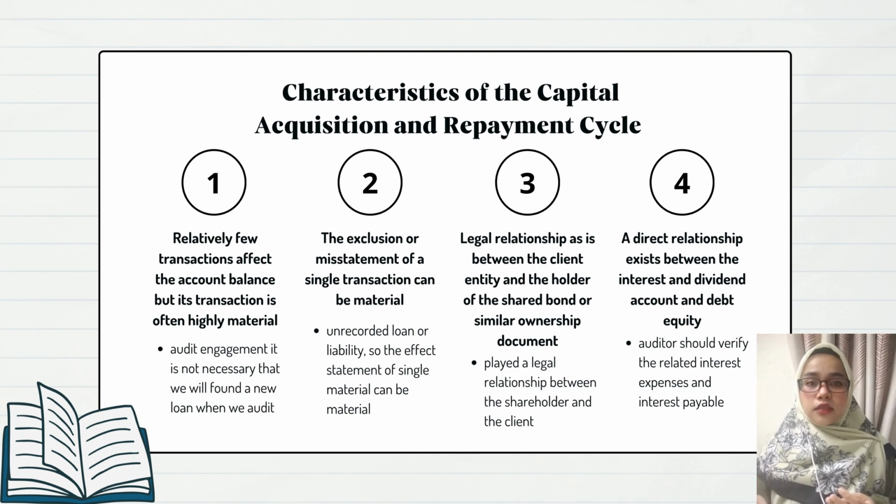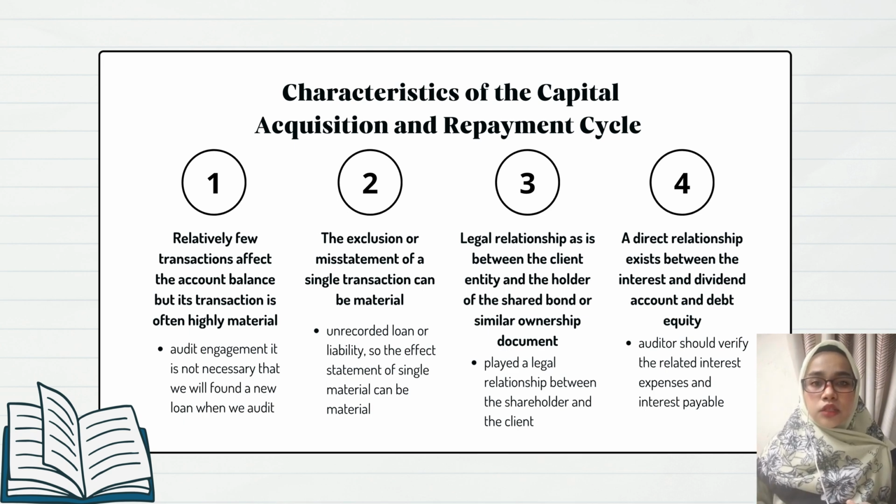Thirdly, there is a legal relationship between the client entity and the holder of the share, bond or similar ownership document. When a company issues a share, a legal relationship automatically exists between the shareholder and the client. Lastly, a direct relationship exists between the interest and dividend accounts and debt and equity. When auditing an interest-bearing account, the auditor should verify the related interest expense and interest payable. This also applies to owner's equity, dividends declared, and dividends payable.